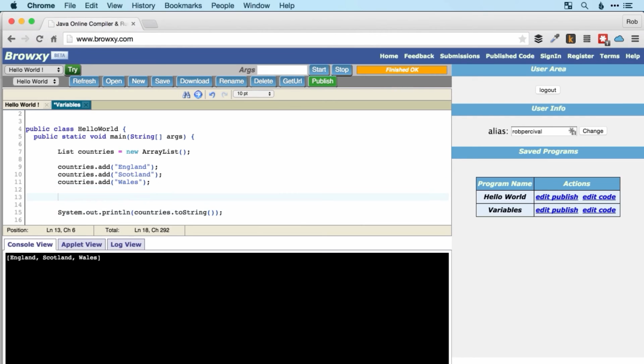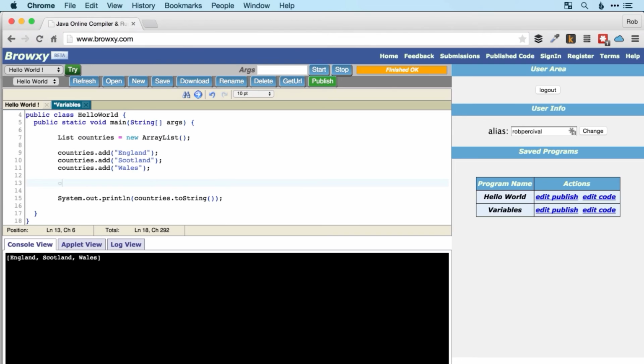So let's remove Wales. We do that using countries.remove, and I want to remove the 0th one, that's the first one, that's the second one, so number 2. Remove 2, and then finally countries.add, and let's put Ireland there as we're staying local. There we go, England, Scotland and Ireland. So we've created our array, we've removed an item from it, and we've added one in its place.